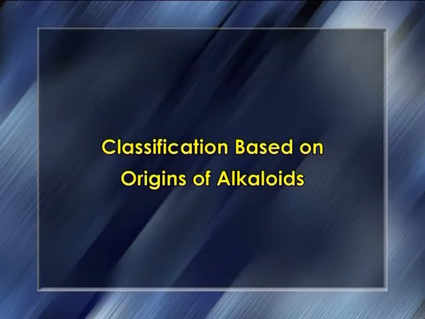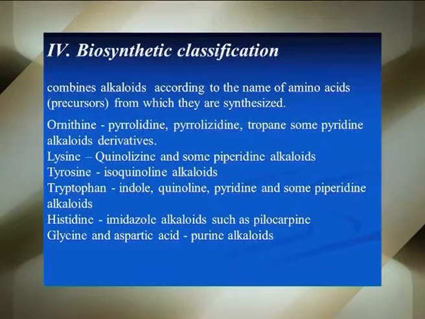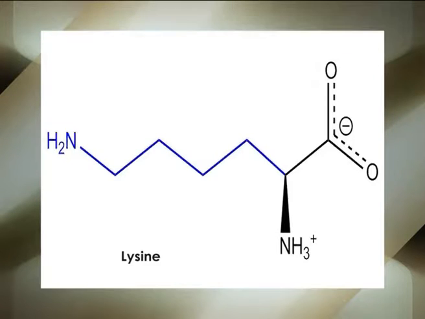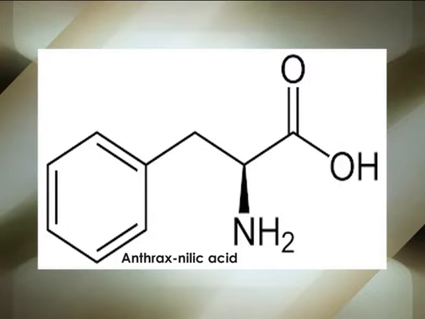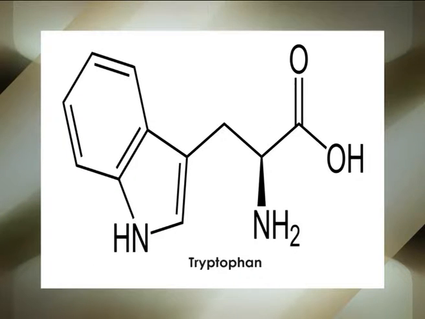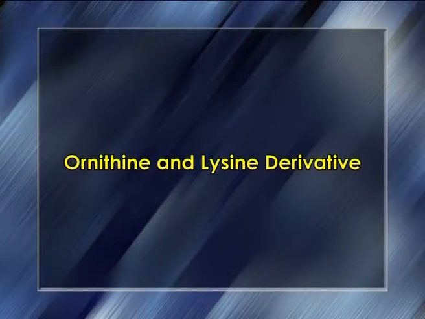Dear students, now let's move on to the classification of alkaloids based on the origins of alkaloids. Most alkaloids in plants are metabolized from amino acids like ornithine, lysine, nicotinic acid, anthranilic acid, phenylalanine, tyrosine, and tryptophan. The most common reactions during the biosynthesis are Schiff base formation, Mannich condensations, decarboxylation of amino acids, transamination and conversion of amines to aldehydes by amine oxidase, which leads to the synthesis of some of the alkaloids that we will discuss in detail.